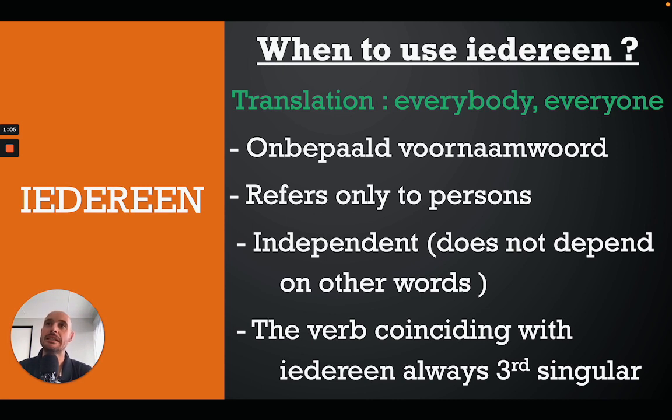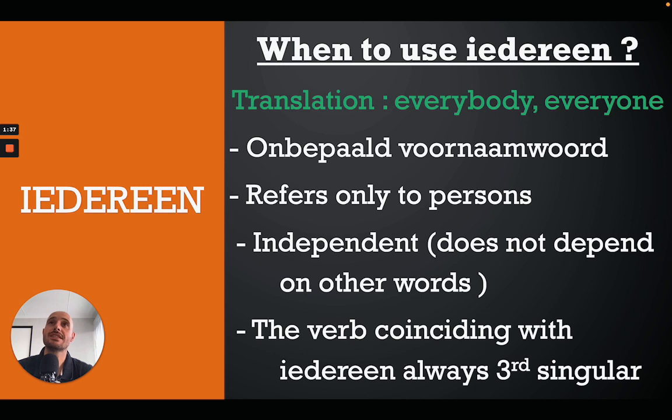And it can be independent. What does that mean? That means it does not depend on other words in the sentence. We'll take a look at some examples and I'll also explain this to you while looking at the examples. And then it can be a subject of a sentence. Now, the verb which will coincide, which will adapt to iedereen as a subject, will always be in the third singular. Okay, so in the he, she, it form.